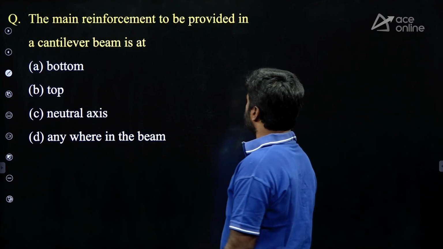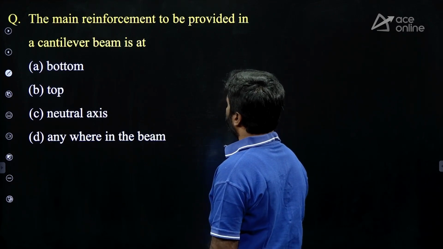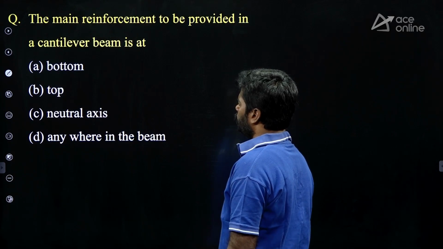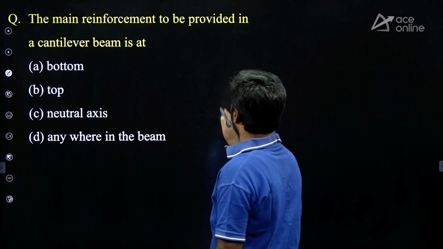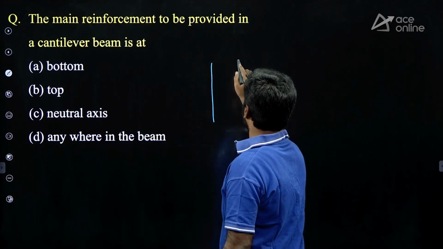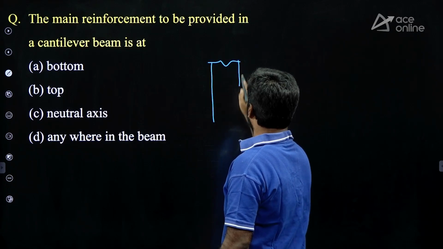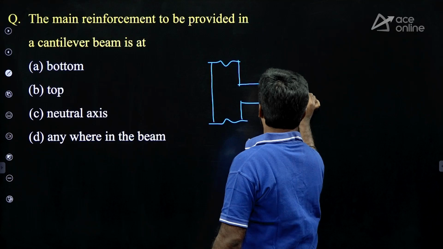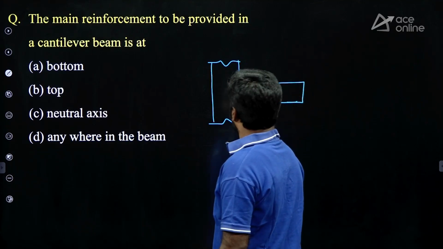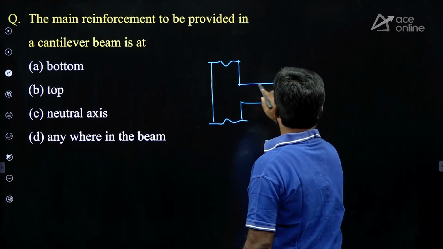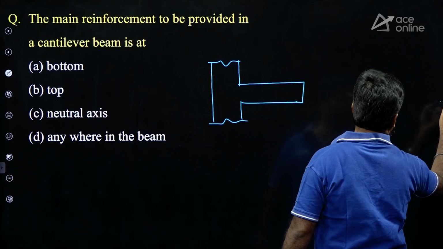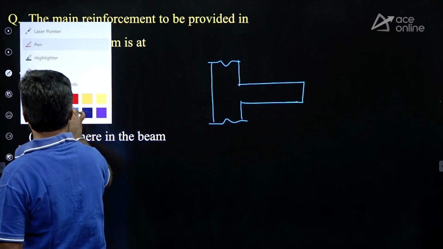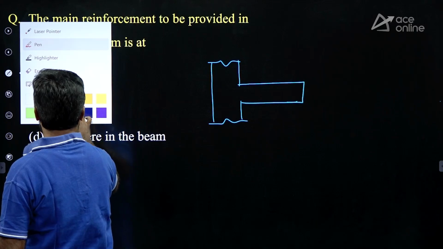The main reinforcement to be provided in a cantilever beam is at, options given: bottom, top, neutral axis, anywhere in the beam. You can take a cantilever beam here. When a cantilever beam is subjected to loads, just apply the load.